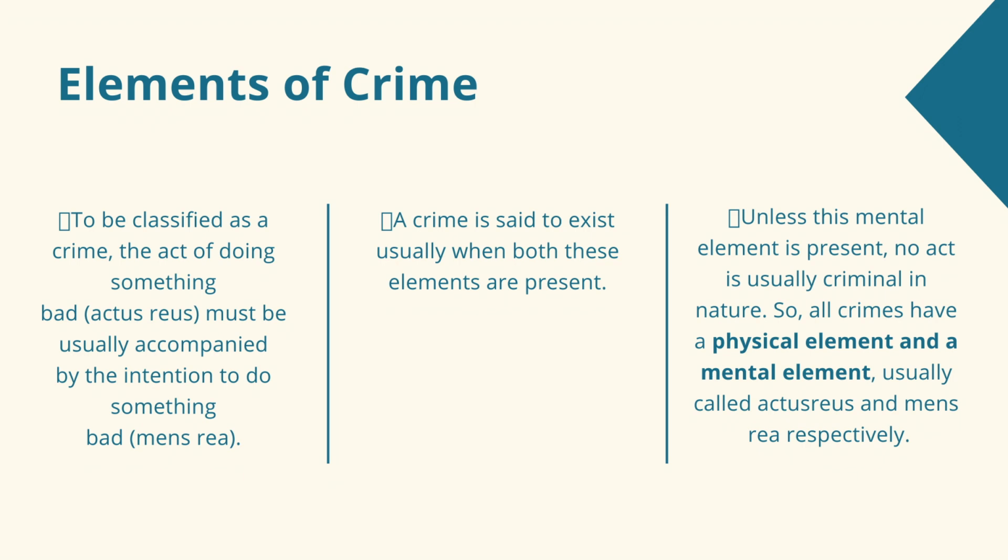A crime is said to exist usually when both these elements are present. Unless this mental element is present, no act is usually criminal in nature. So, all crimes have a physical element as well as a mental element, usually called actus reus and mens rea respectively.